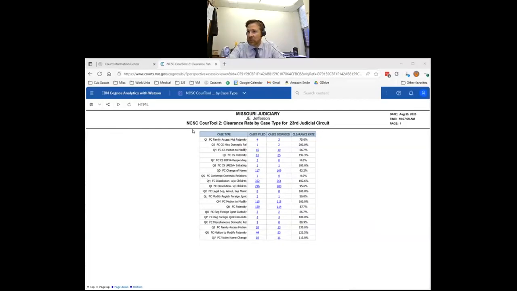So here's the report's contents. Here are the case types within the FC domestic category. Here are the number of cases filed for each of those types, number of cases disposed, and the report calculates the clearance rate by dividing cases disposed by cases filed.